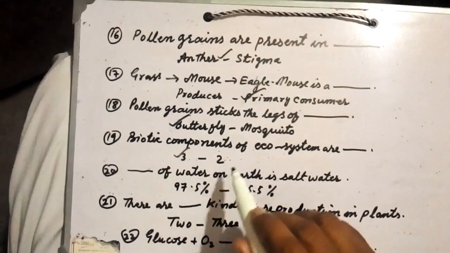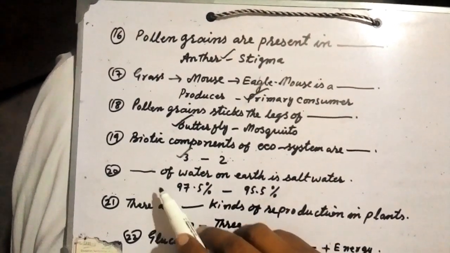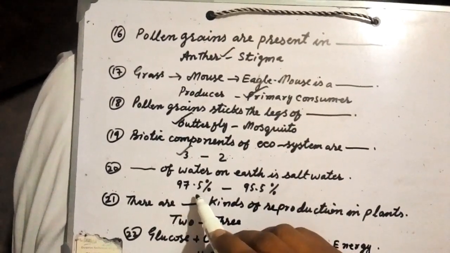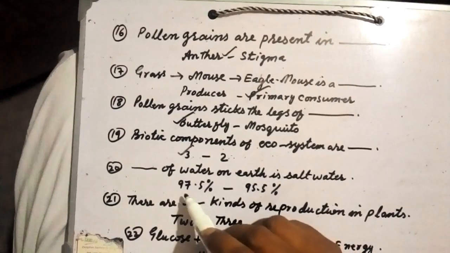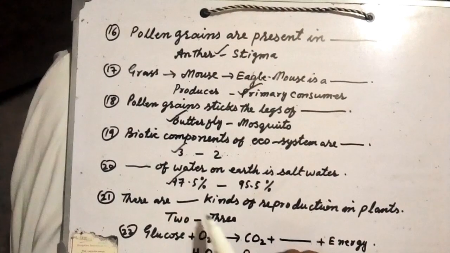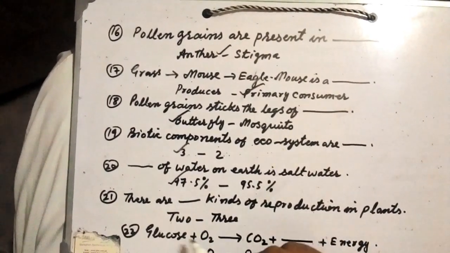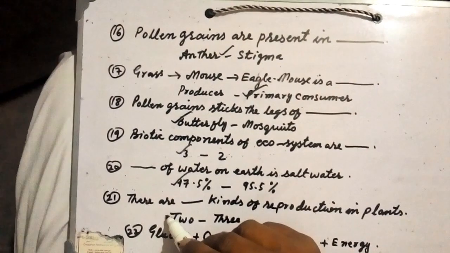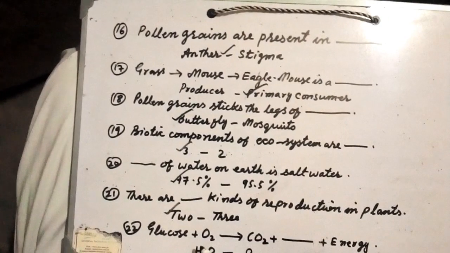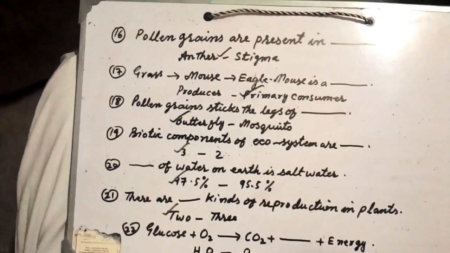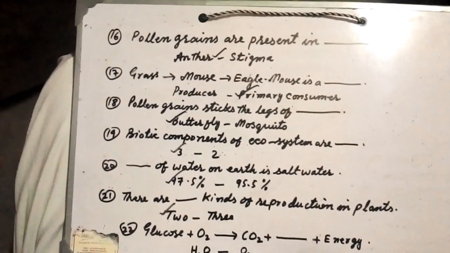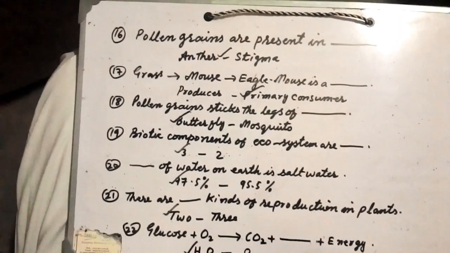Producer, consumer and decomposer. Dash of water on earth is salt water: 97.5 or 95.5 percent. The answer is 97.5 percent. There are dash kinds of reproduction in plants: 2. Self-pollination and cross-pollination. Glucose plus oxygen gives new product carbon dioxide plus dash plus energy: H2O or oxygen. The right answer is H2O.